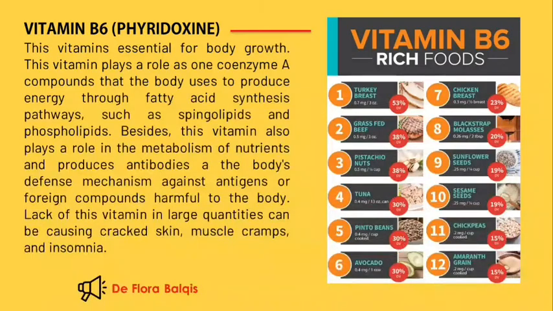Next is pyridoxine. This vitamin is essential for the body's growth. This vitamin's role is as a coenzyme, a compound that the body uses to produce energy through the fatty acid synthesis pathway, such as sphingolipids and phospholipids. Besides that, this vitamin also plays a role in the metabolism of nutrients and produces antibodies, the body's defense mechanism against antigens or foreign compounds harmful to the body.